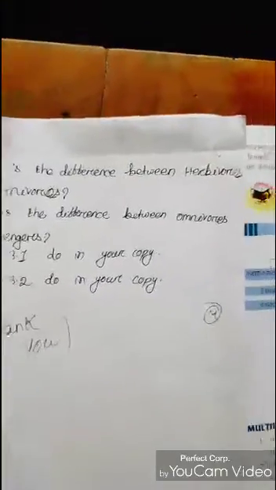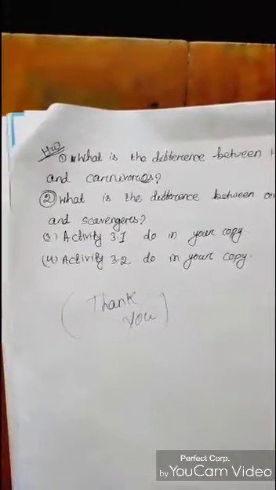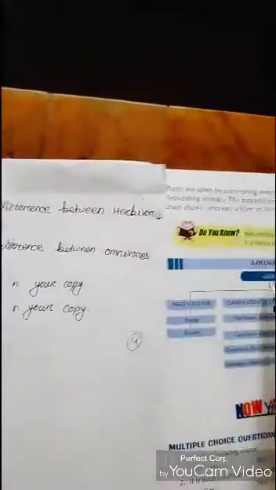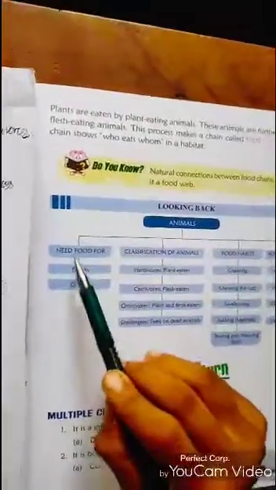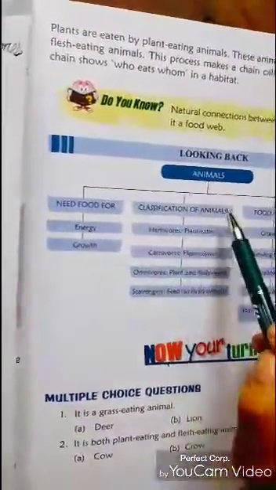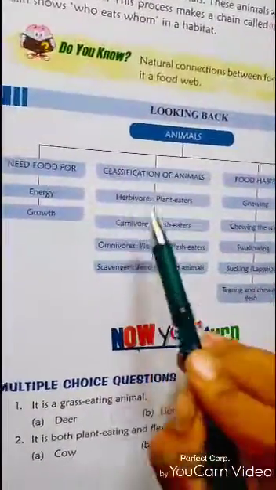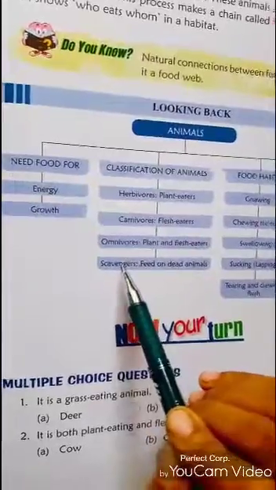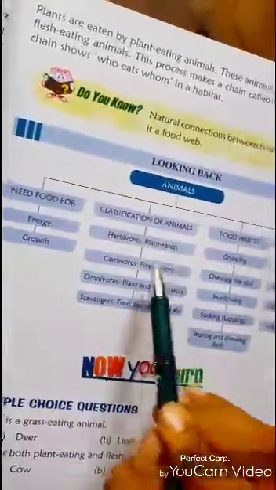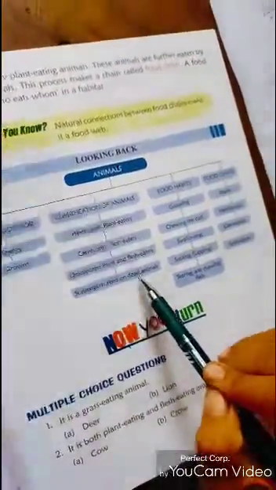Before we discuss the exercise of this chapter, first we look back. Animals need food for energy and growth. Classification of animals according to their food habits: animals are of 4 types: herbivores, carnivores, omnivores, scavengers. Herbivores means plant eaters, carnivores means flesh eaters, omnivores means plant and flesh eaters, scavengers means feed on dead animals.